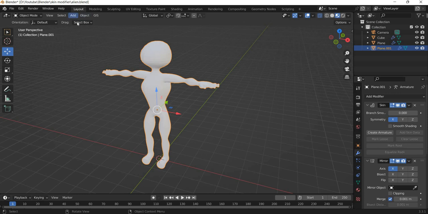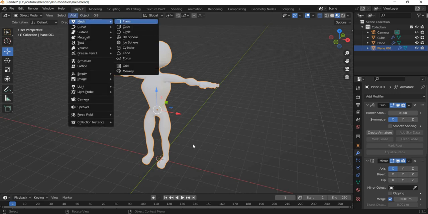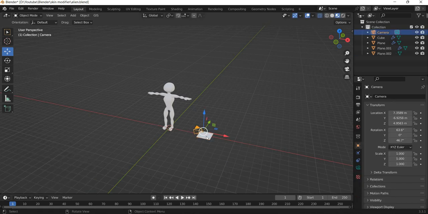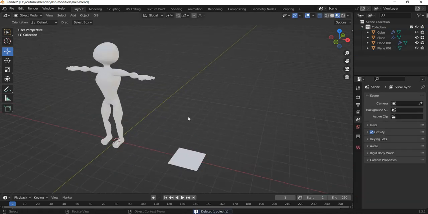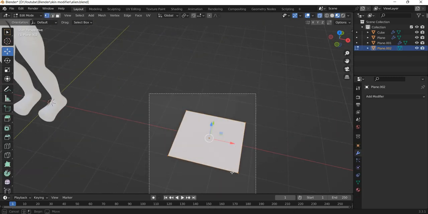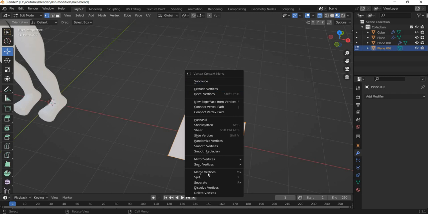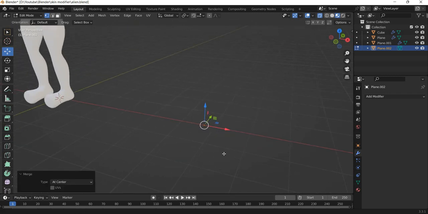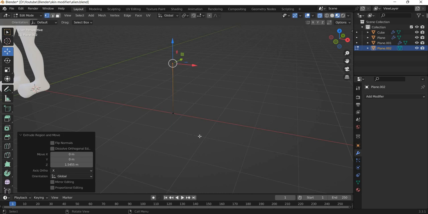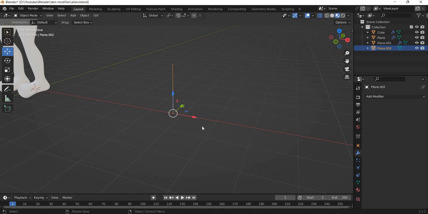What we'll do is create a plane. I want to move it around. We don't need the camera, so I'll delete that. Hit the tab key to go to edit mode, and we will select all these and merge vertices at center so you get a single vertex. If I hit the E key to extrude and then Z to extrude in the Z direction, now we have a line.